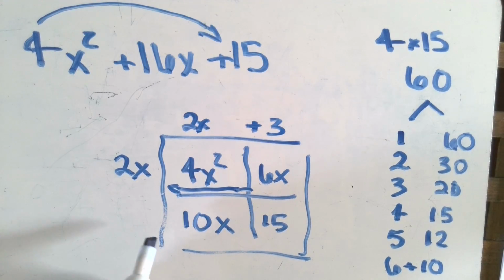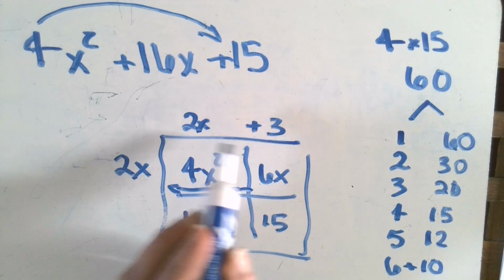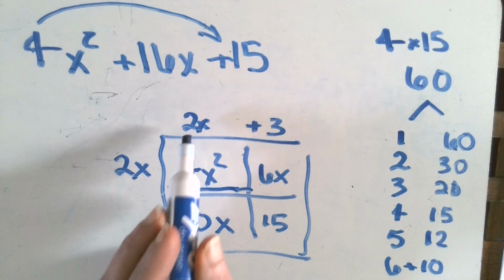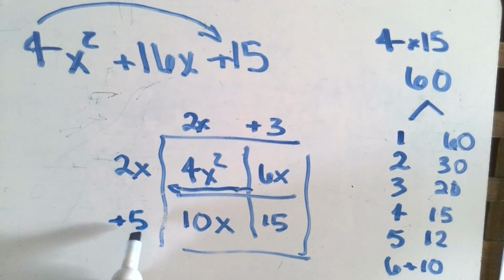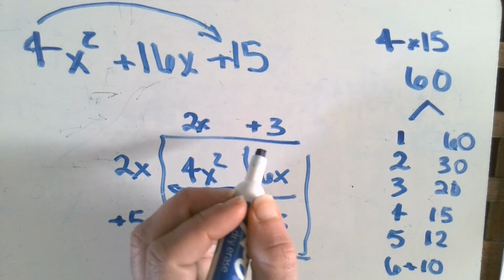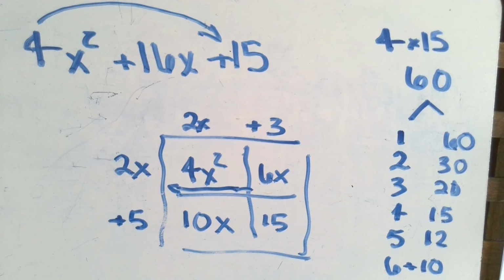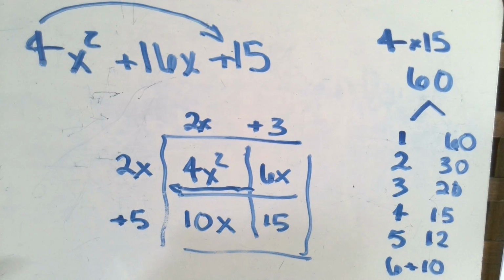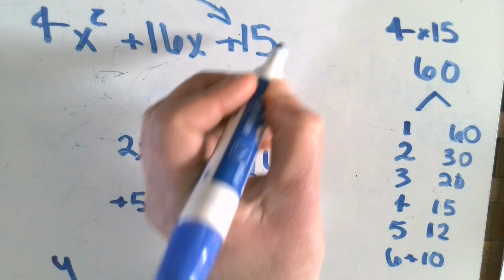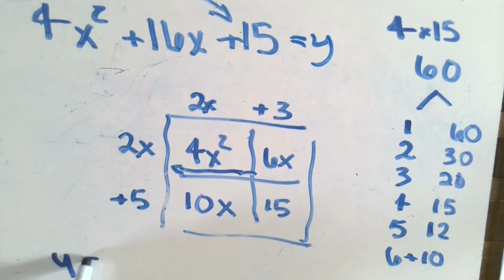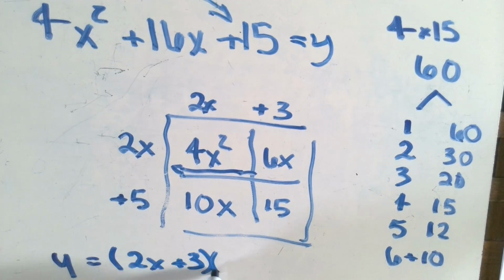Now, the only thing we have to fill out is the number that goes down here. So since we know that this length is 2x, 2x times what gives me 10x? Positive 5. And now, hopefully, if everything worked out, positive 5 times positive 3 gives me 15. So we have just factored our quadratic, and I know that my final equation will be, well, since this should have been an equation, y equals 2x plus 3 times 2x plus 5.